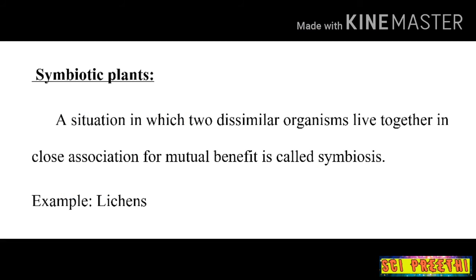Next we learn about the symbiotic plants. Symbiotic means there are two dissimilar organisms which live together in close association for mutual benefit. So that is called symbiotic plants. Now we will see how to define symbiotic plants. A situation in which two dissimilar organisms live together in close association for mutual benefit is called symbiosis. Certain plants live in symbiotic relationships for their survival. The plants that are part of a symbiotic relationship are called symbiotic plants.